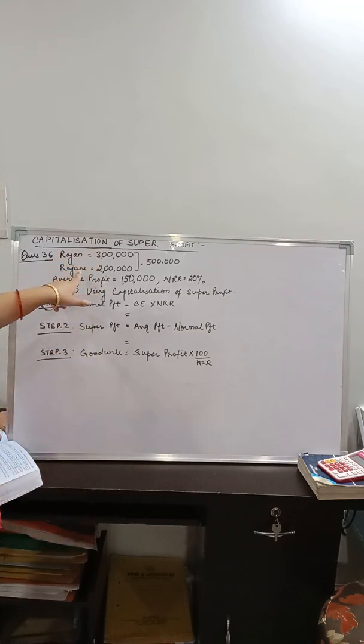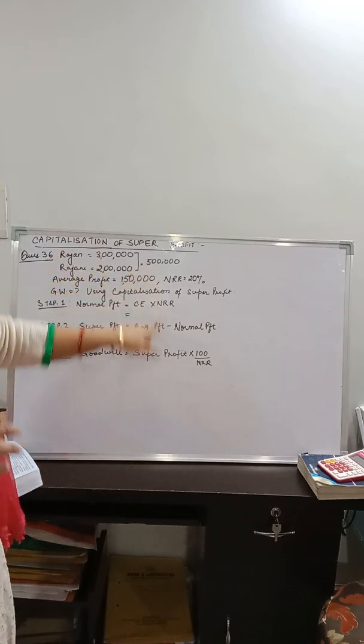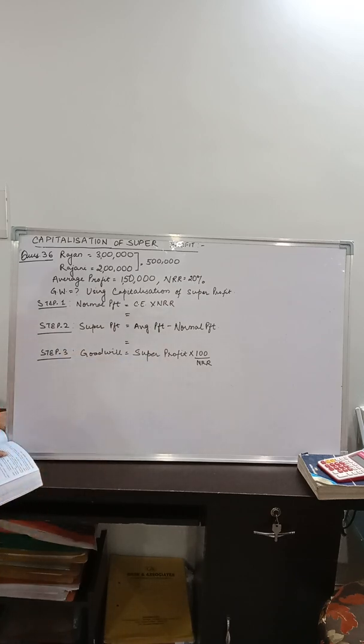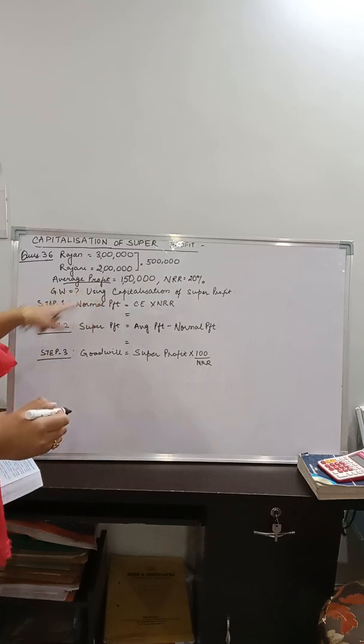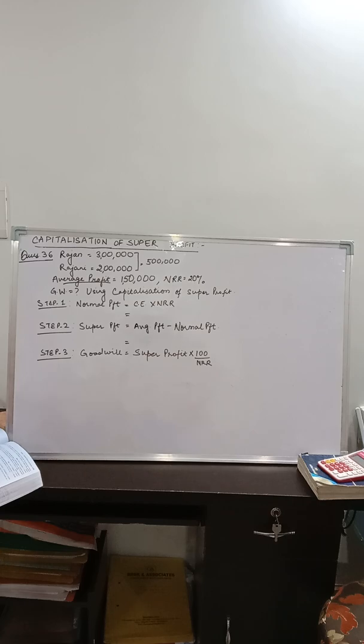Rajan has a capital of 3 lakhs and Rajani has a capital of 2 lakh rupees as per the question. During the year ended 31st March 2021, the firm earned a profit of rupees 1,50,000, which gives you the average profit of the firm, rupees 1,50,000. Now the goodwill is to be found out using the capitalization method, and the normal rate of return is 20%. The NRR is also given to you. So let us find out.